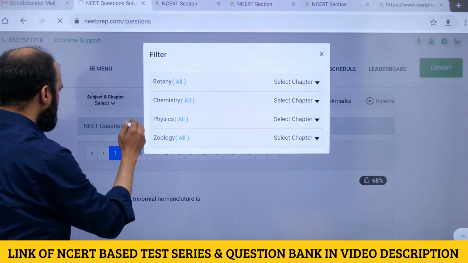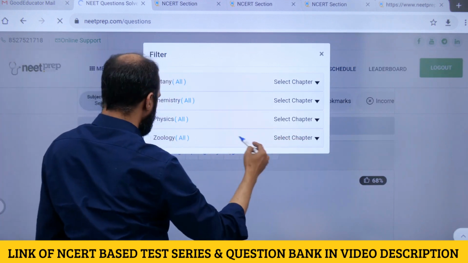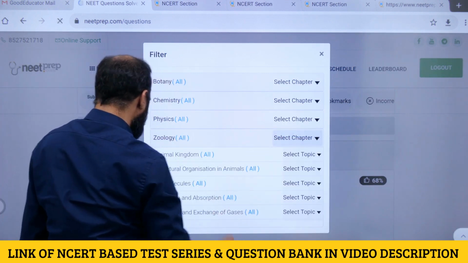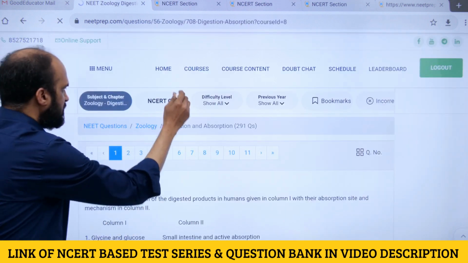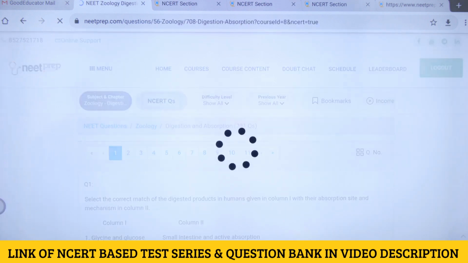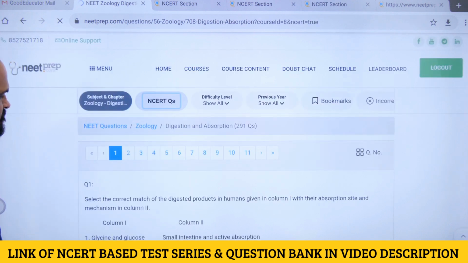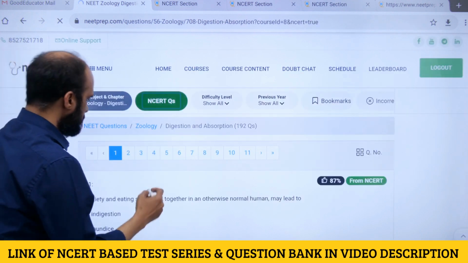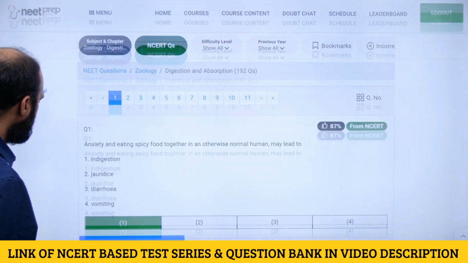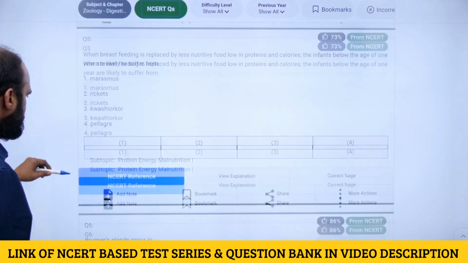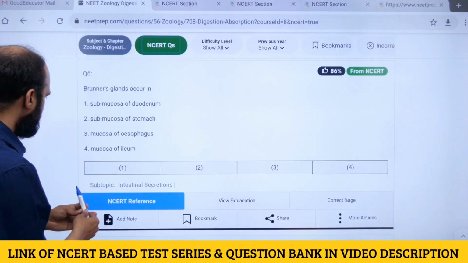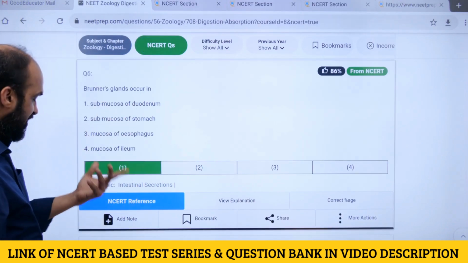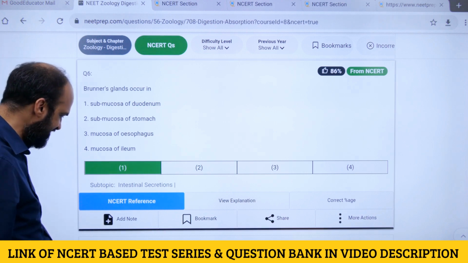Select digestion and absorption, zoology, digestion and absorption, NCERT filter. Good. Now these are all NCERT questions, right? Now let us go to one question. Brunner's gland occurs in. So I attempted this. I got it right. I am also beginning to understand NCERT.